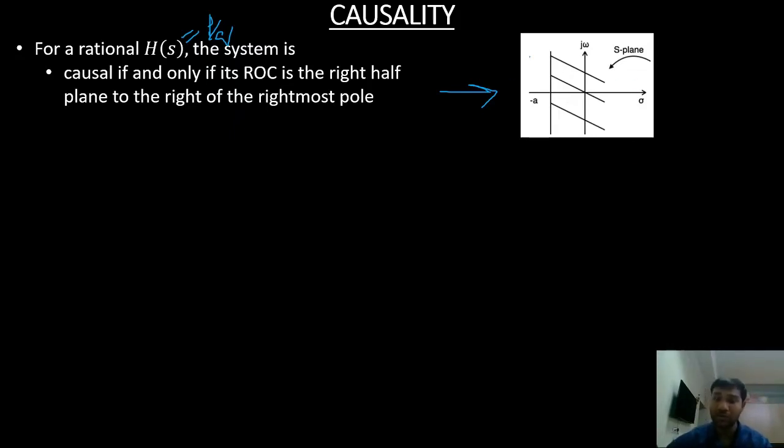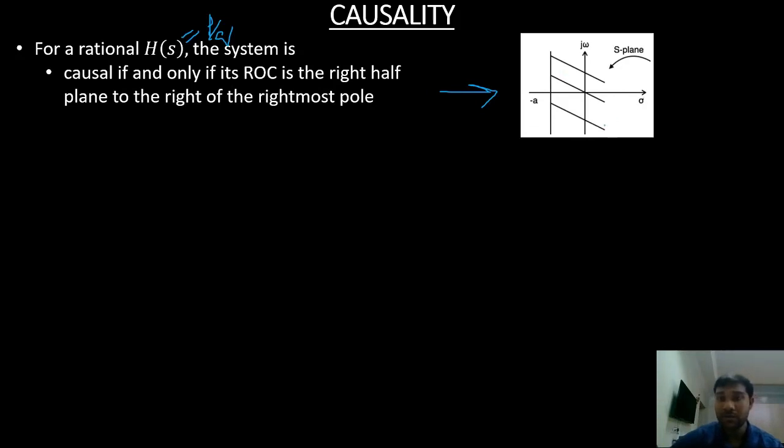That is what we saw in the third case of the previous problem, when the ROC is greater than -2. It was to the right of the rightmost pole. That is when we can say the system is causal.